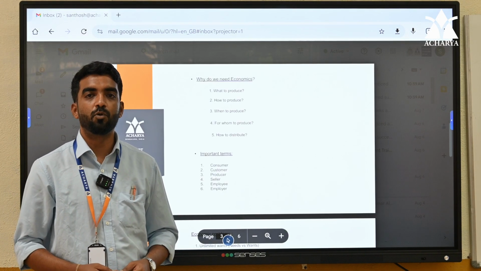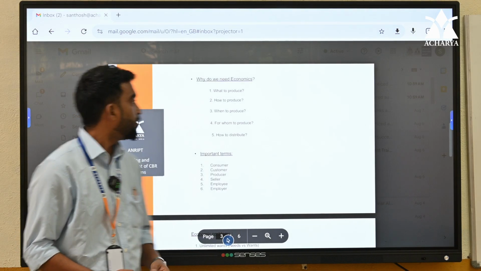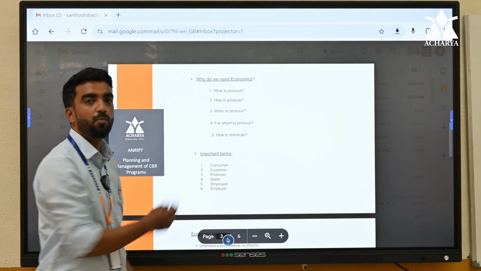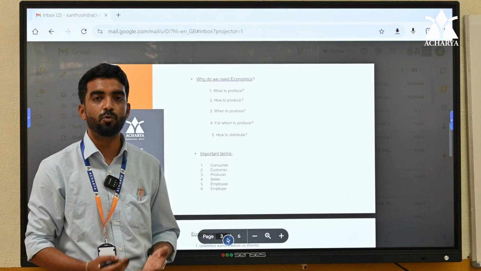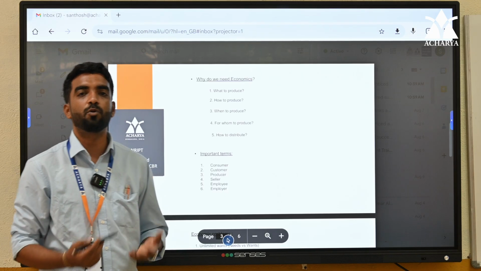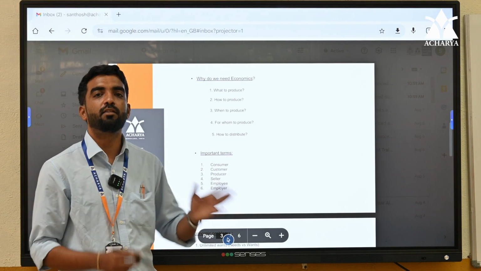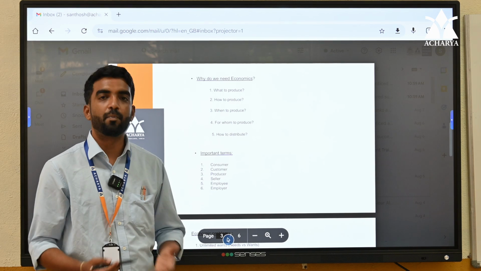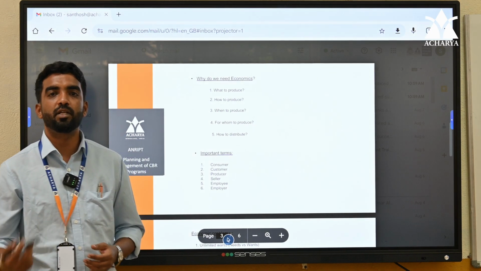Now we will discuss the need of studying economics, why economics is needed. Basically there are 5 problems in every economy: how to produce, what to produce, for whom to produce, when to produce, and how to distribute the resources. These questions are answered by 3 different economic systems, called capitalist economy, socialist economy, and mixed economy.